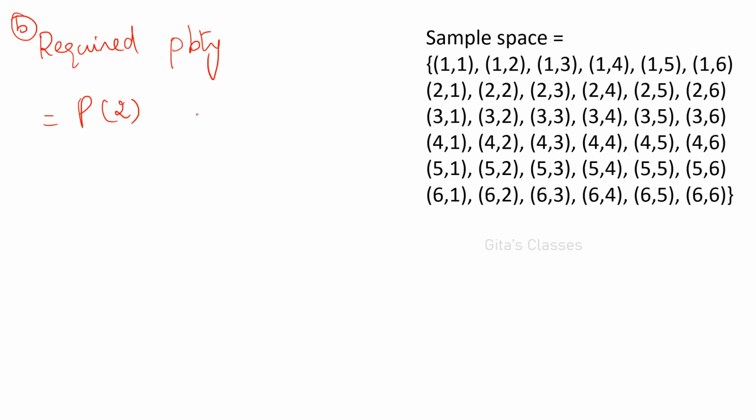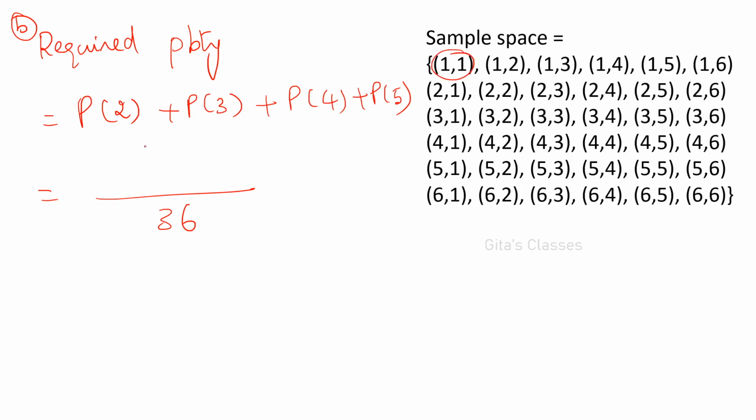So it can be the probability that the sum is 2, or that the total is 3, and the probability that the sum is 4, plus the probability that the sum is 5. And we know that for everything the denominator, the total number of possible ways, is 36. So for sum 2 there is only 1 way. For the probability of getting the sum 3, it can be 1 comma 2 or 2 comma 1.